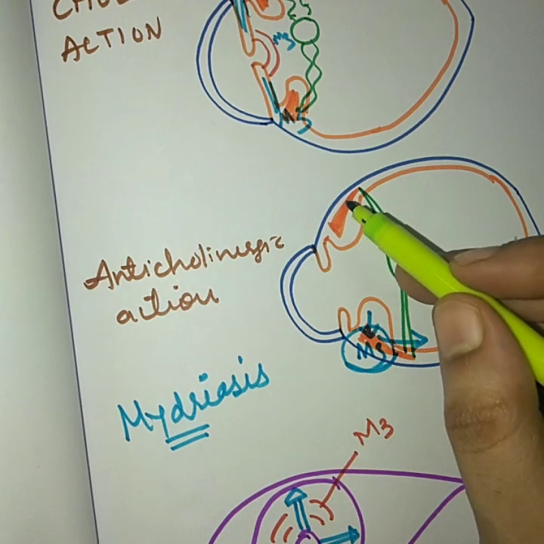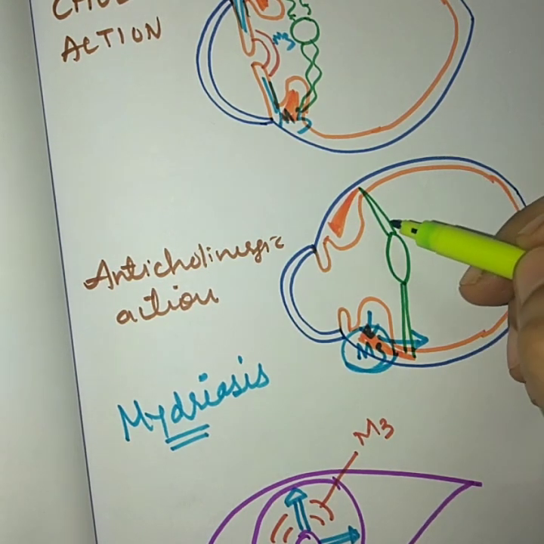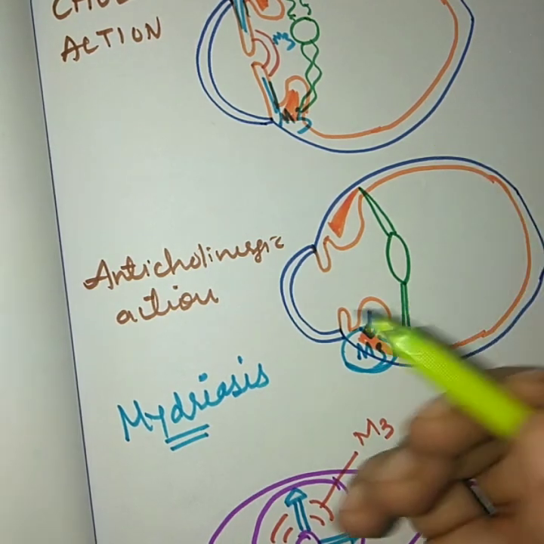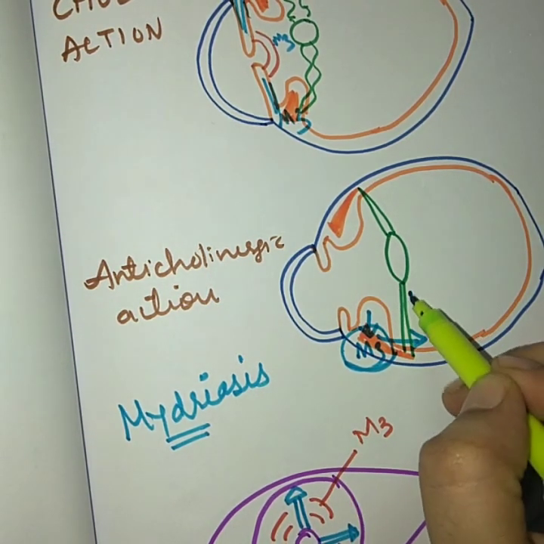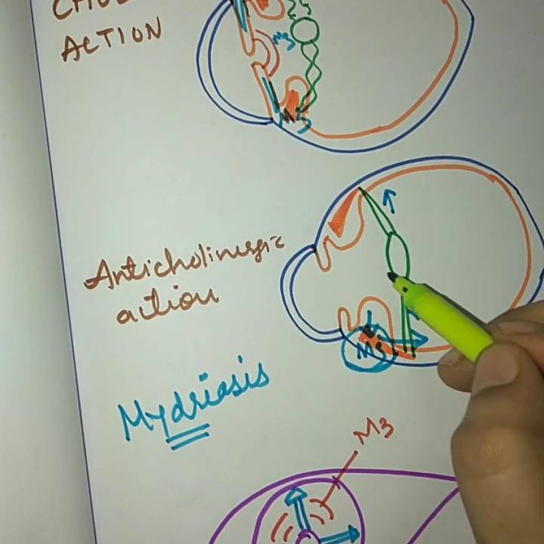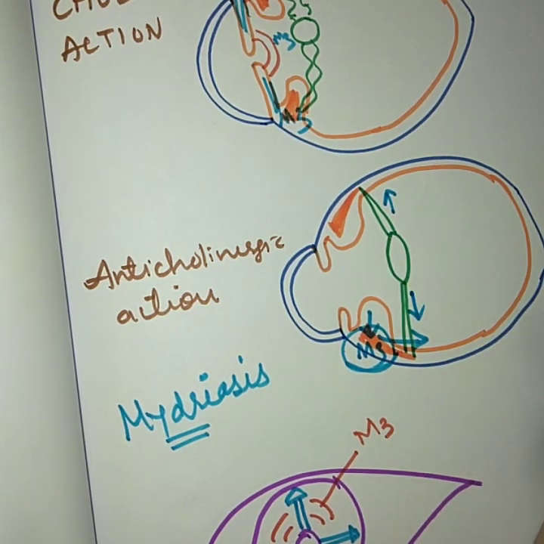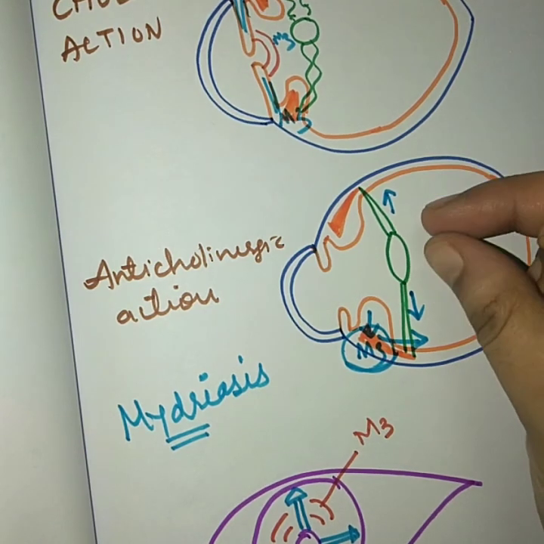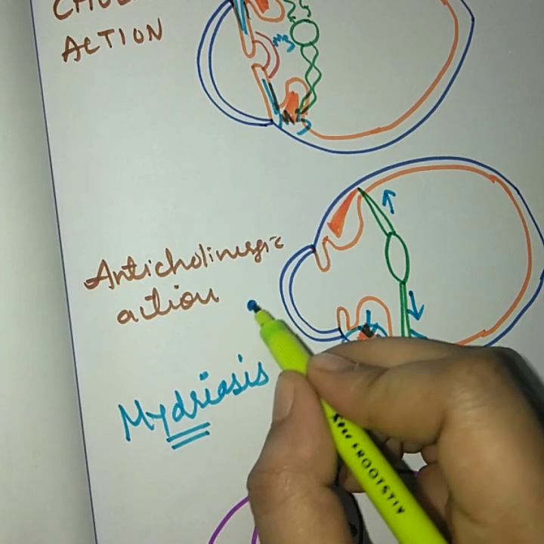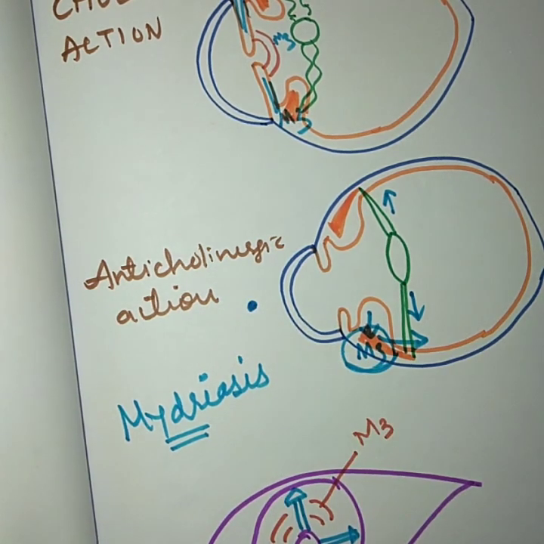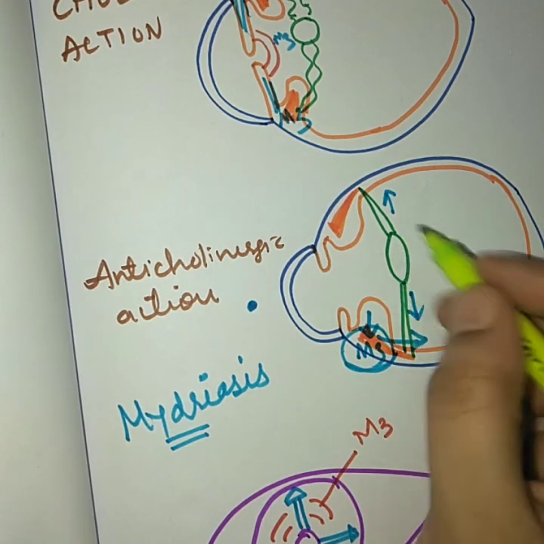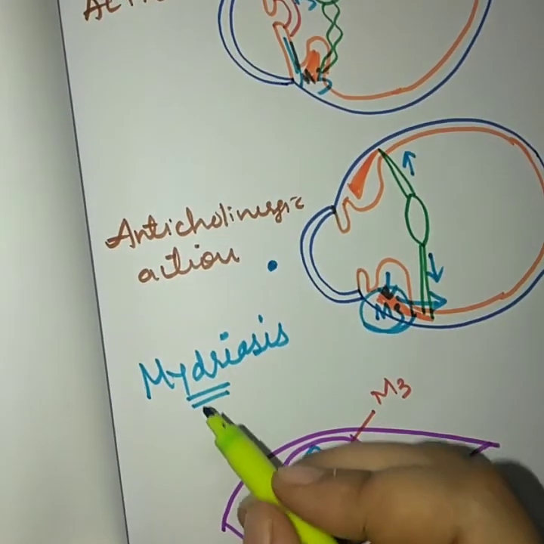When it is moving upward and backward, along with it, it will pull the suspensory ligament also more upward and backward. When the suspensory ligament is moving more upward, attached to it will be the lens, which is also stretched. When this lens is stretched, the eye is unable to see the near object. Whatever near object will be there, it will look very blurred. Okay, so this condition of stretching of the lens is known as cycloplegia.